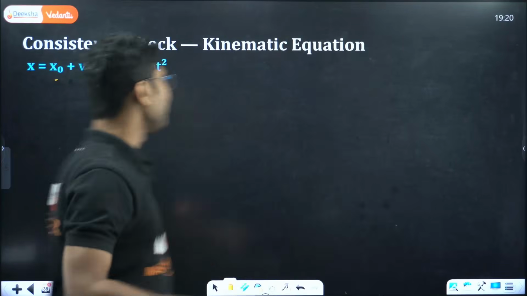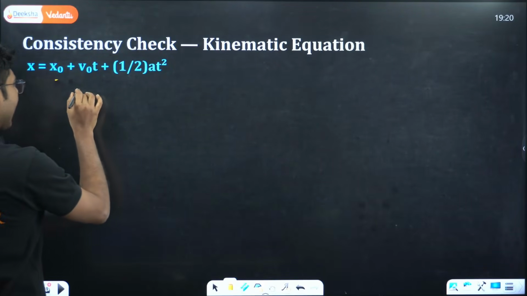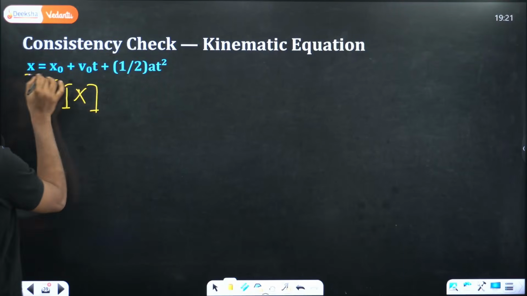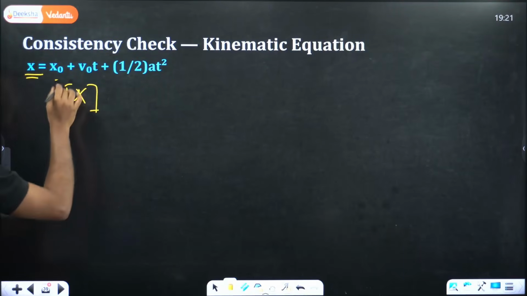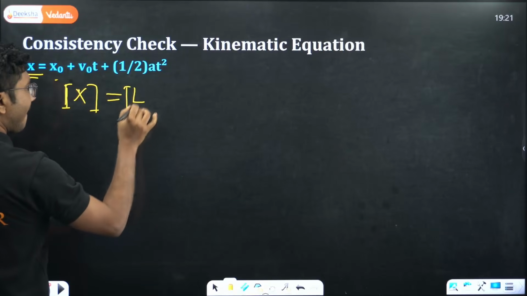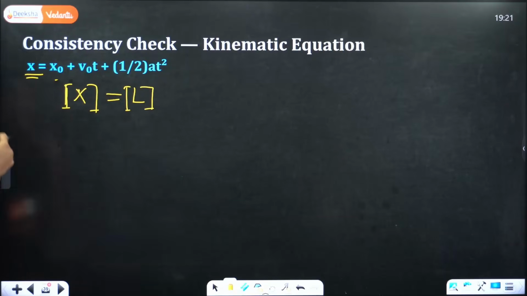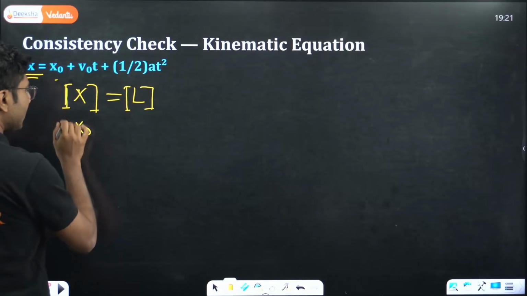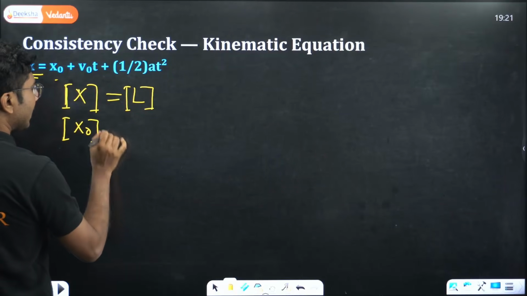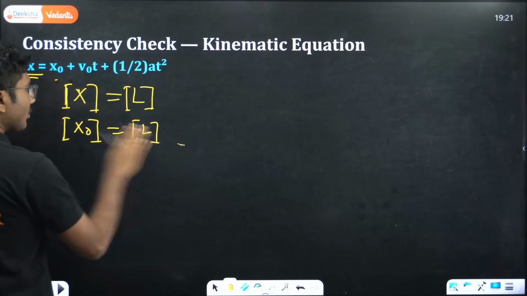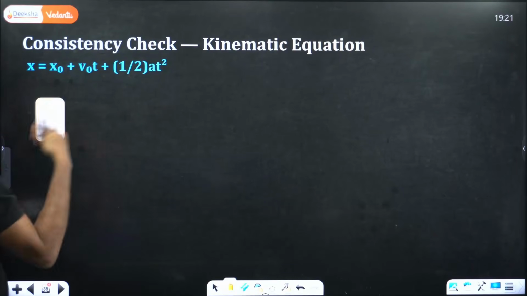Now obviously the dimension of x is what? Length. This is the distance traveled, so dimension of x is obviously L. X naught is the initial position. This is also a distance, also a length. So dimension of x naught is also L. Now, how to approach this question?